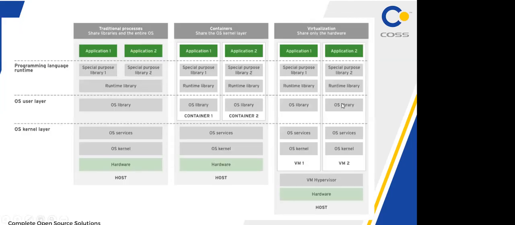You can see in the picture VM1, VM2. It will install again the operating system services, one operating system kernel. But what will the container do? Container means it's a box. Each application carries its own library, own dependencies, own binaries, but it will share the Linux kernel features. With the help of namespaces, it will isolate the container processes.